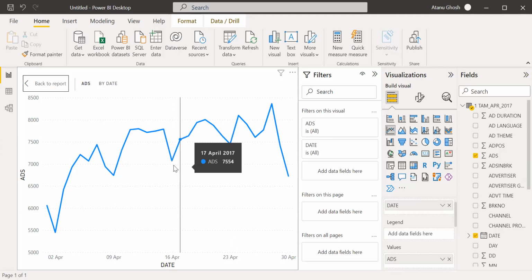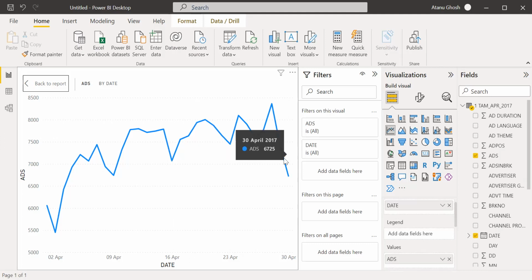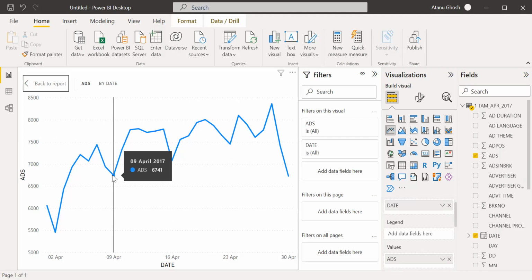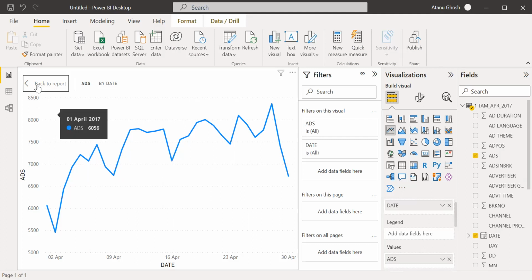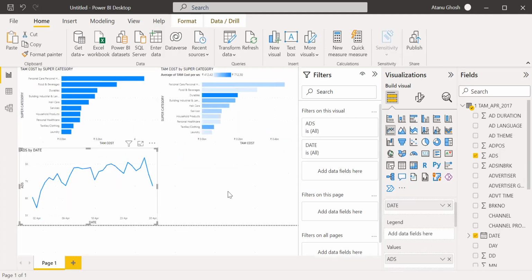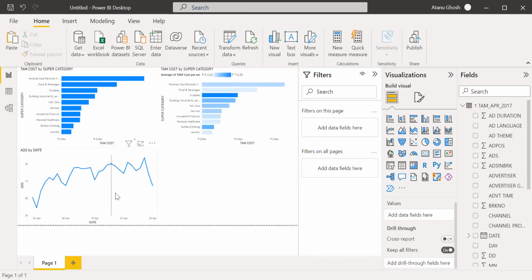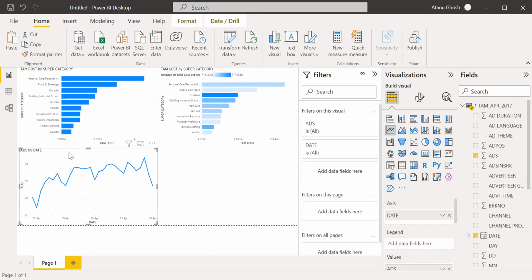You see, 9th, 16th, 23rd. So 9th April is what day of the week in 2017? Can we bring the day name here? So maybe Saturday, Sunday would be higher, or Friday. We can bring it. The day is there, but you cannot. Sunday, 9th April is Sunday. So 9th April is Sunday.